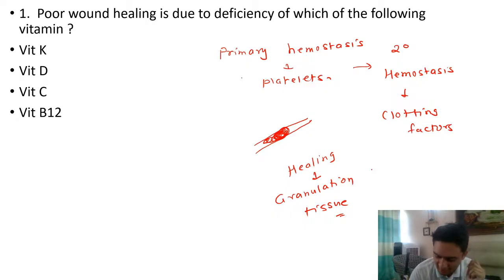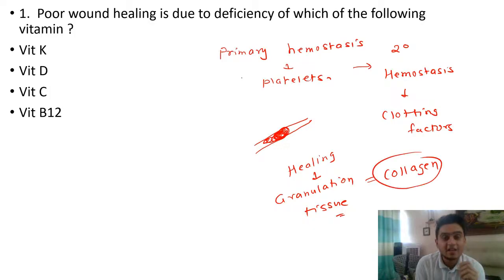There is a formation of granulation tissue that is required for healing. And this granulation tissue, as someone has rightly said in the chat box, is under the influence of collagen. Out of the options that I have given you, the vitamin that is important for collagen synthesis is vitamin C. And this is the reason your answer is vitamin C.